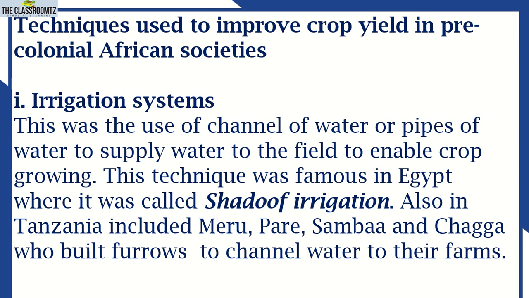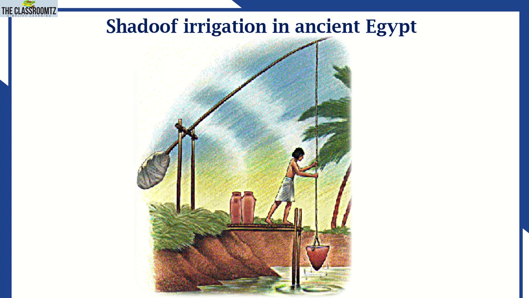Also because of this, they planted the crops throughout the year. When there is rain, they are planting. When there is no rain, they use those channels of water to irrigate their crops. So those are the irrigation systems. And here I have pictures showing those irrigation systems.